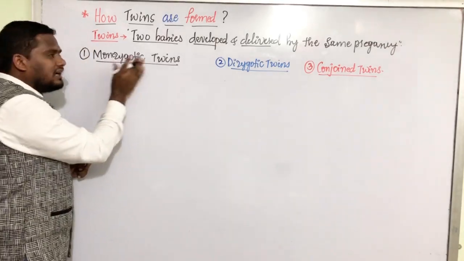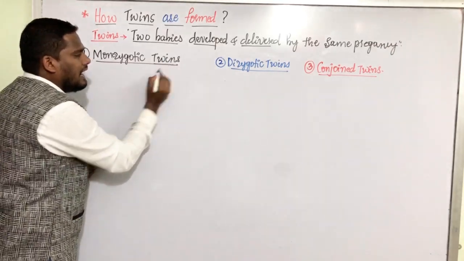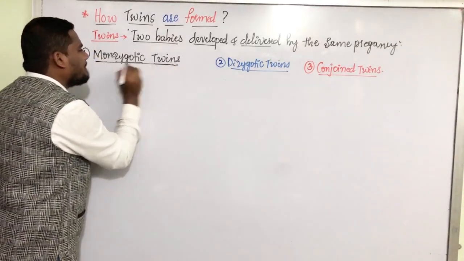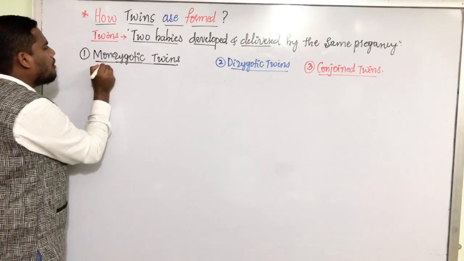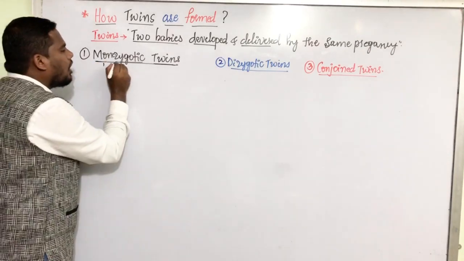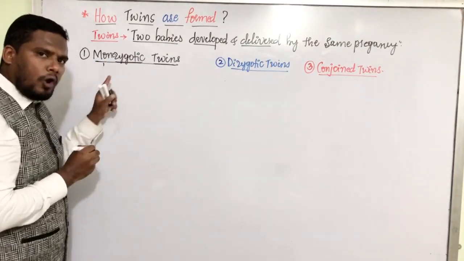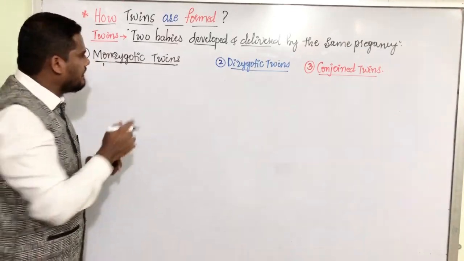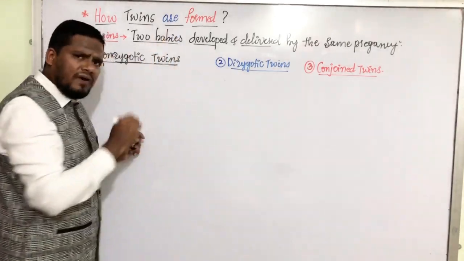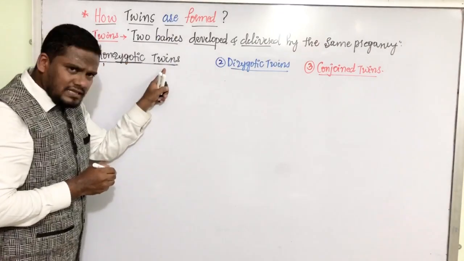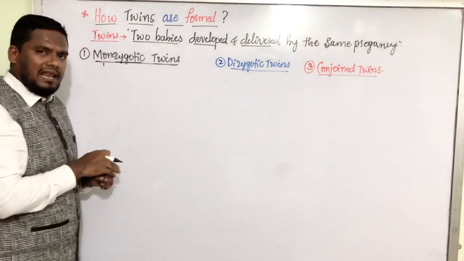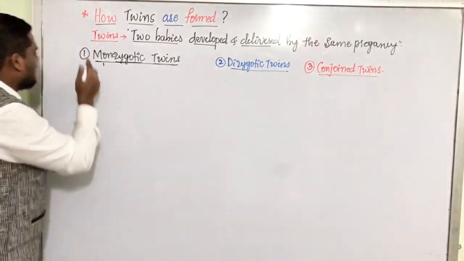If the twins get developed from one zygote, what do we mean by mono? Mono means one. Zygote means it is a diploid cell formed by the fertilization. Twins, just now we have defined. If the twins are formed by a single zygotic cell, it is called monozygotic. Let us define it.